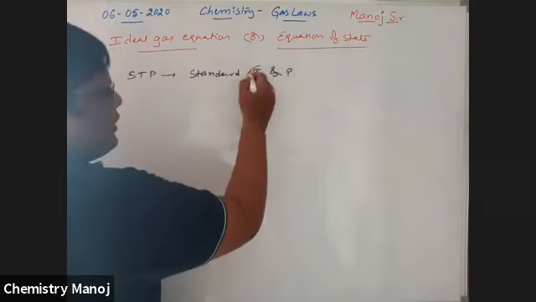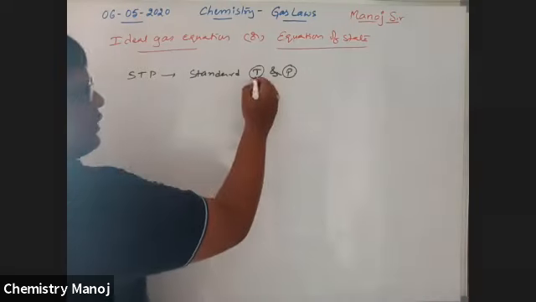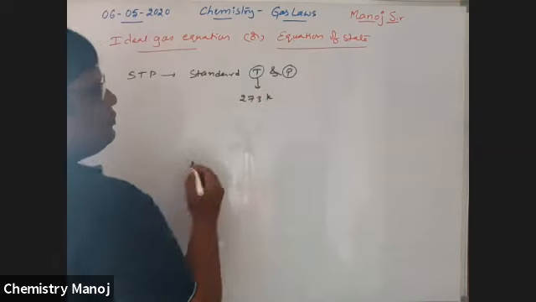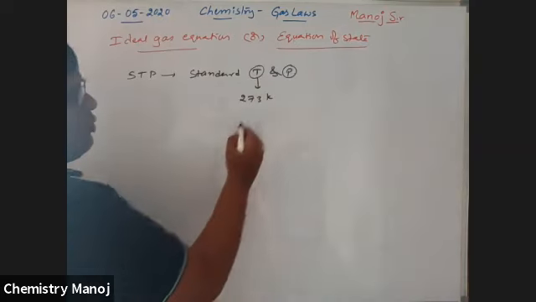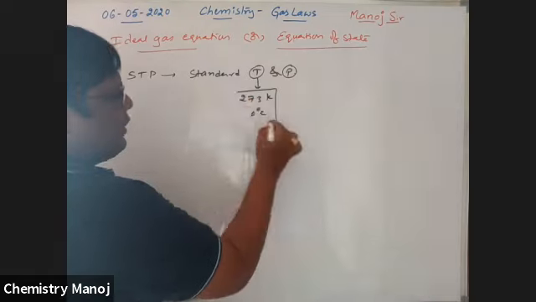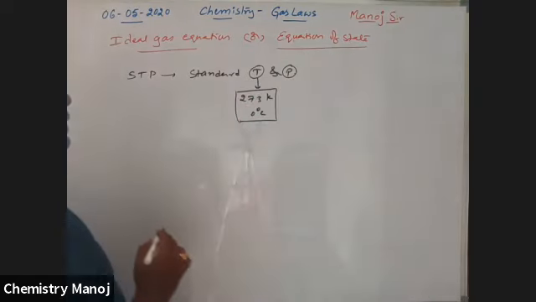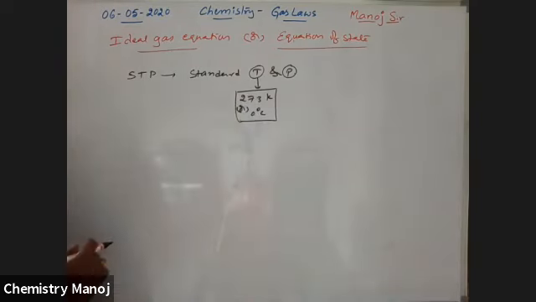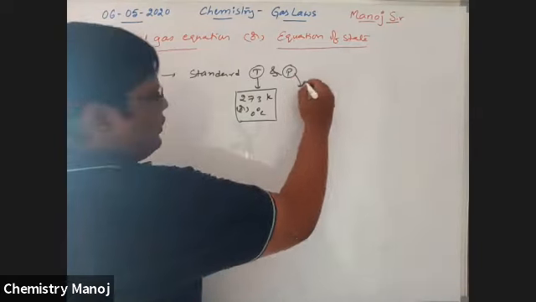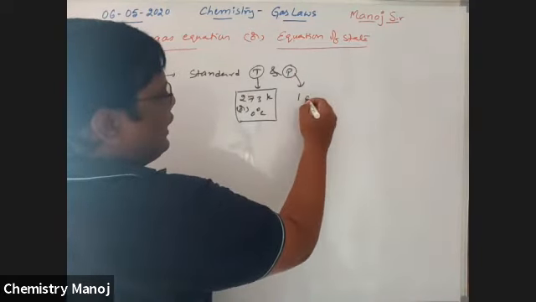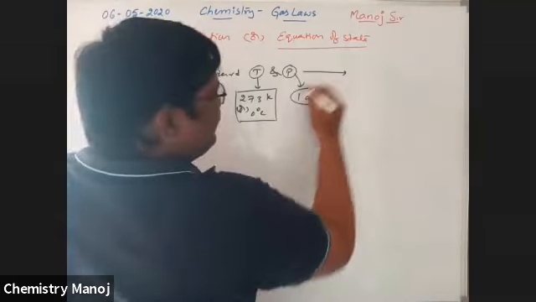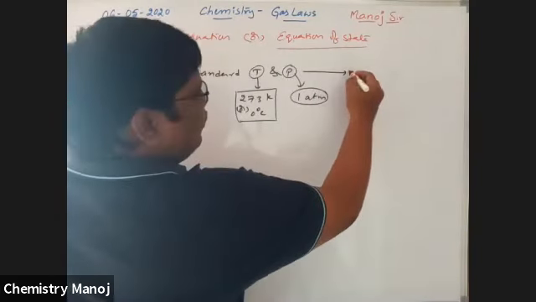That means temperature and pressure values are fixed. That is, temperature is fixed to 273 Kelvin, which is nothing but 0 degrees centigrade. STP condition is 273 Kelvin, or 0 degrees centigrade, as the temperature value. Pressure value is taken as 1 atmosphere.